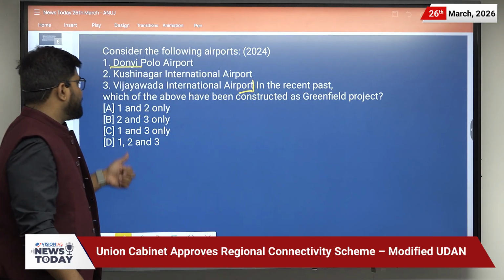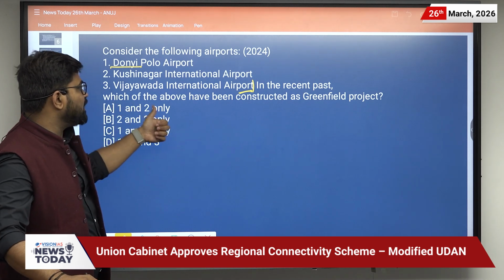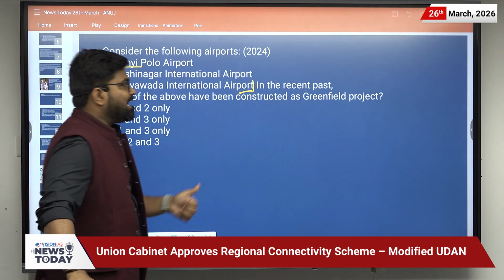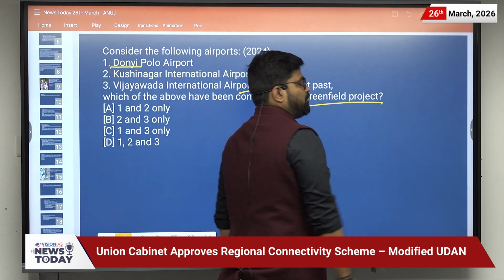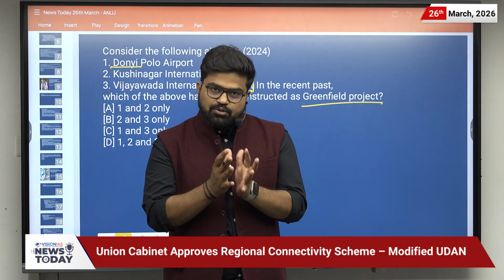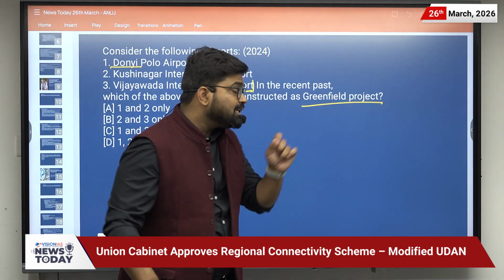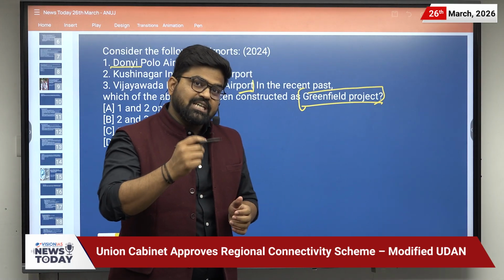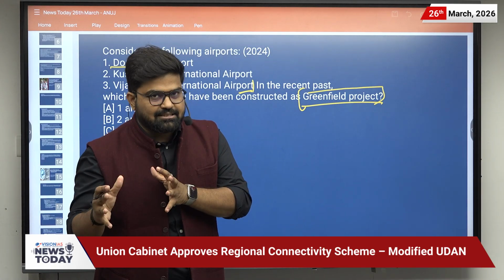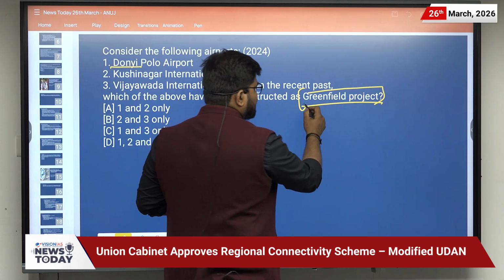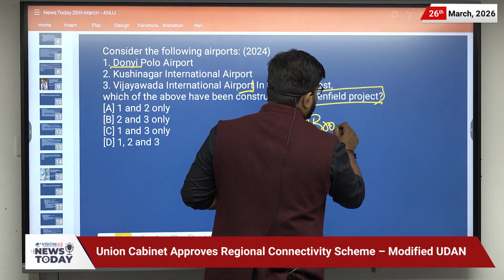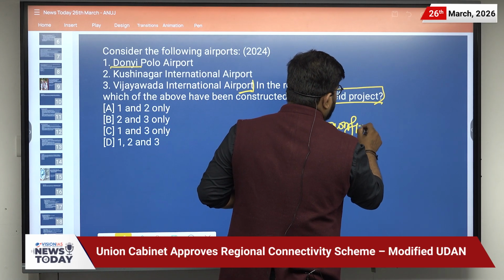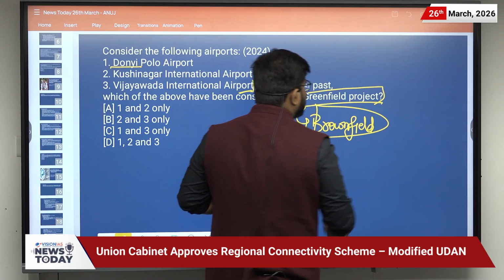In the recent past, which of the above have been constructed as greenfield projects? Here you should know about one thing, that is, the greenfield project. These are the projects which are started from scratch. There are other types of projects as well, that are brownfield projects,